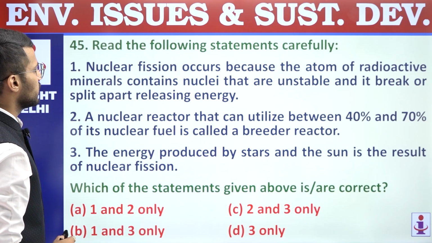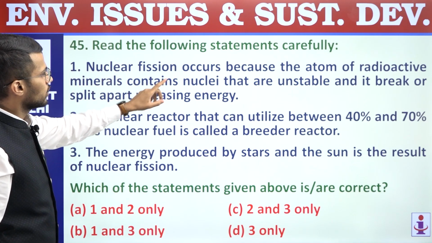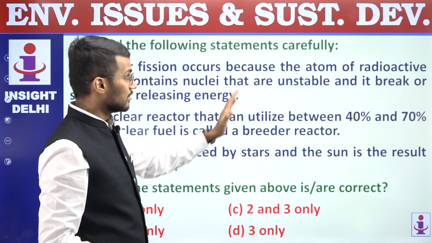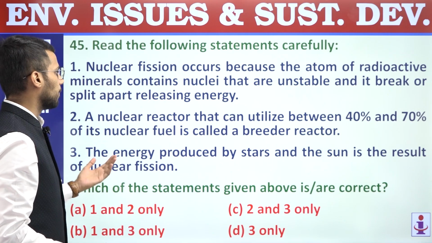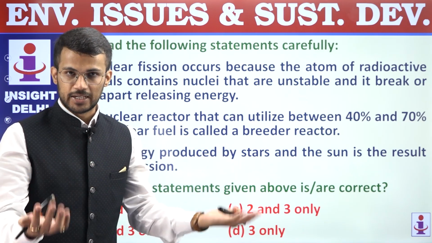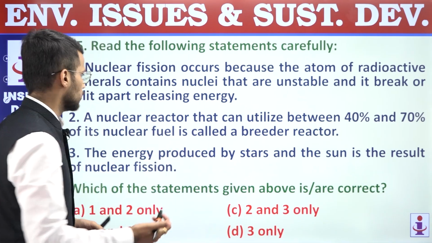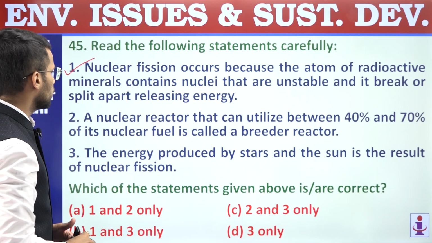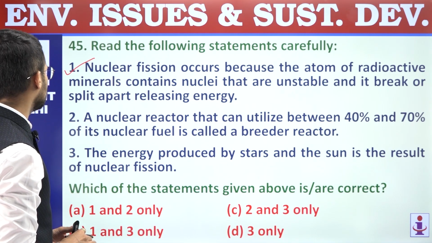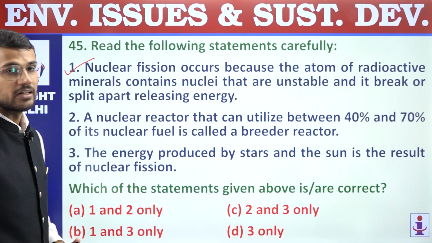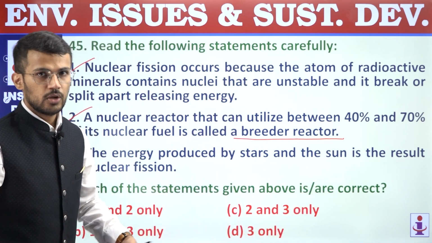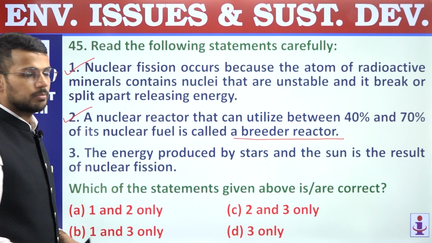45. Read the following statements carefully. First, nuclear fission occurs because the atoms of radioactive minerals contain nuclei that are unstable and they break or split apart, releasing energy. So what happens in a nuclear fission reaction? A larger nucleus breaks. Why does it break? Because of instability. So correct statement. Second, a nuclear reactor that can utilize between 40 and 70 percent of its nuclear fuel is called a breeder reactor. In a nutshell, it is talking about the efficiency of a breeder reactor to use its fuel, which is more than other reactors. So the second statement is also correct.